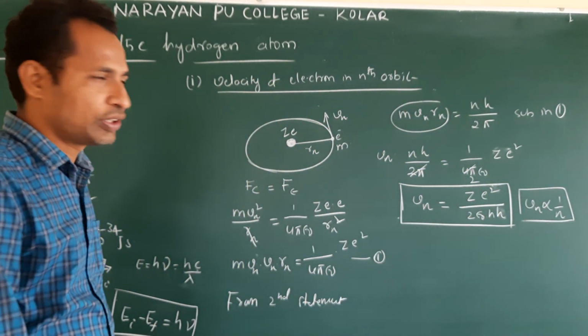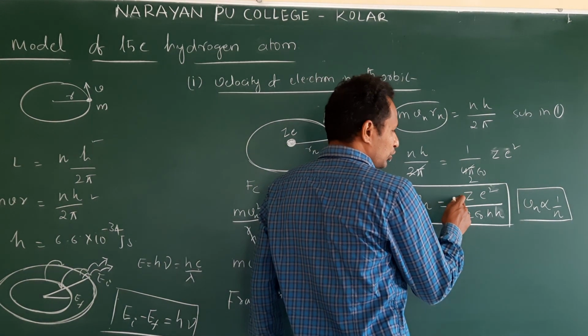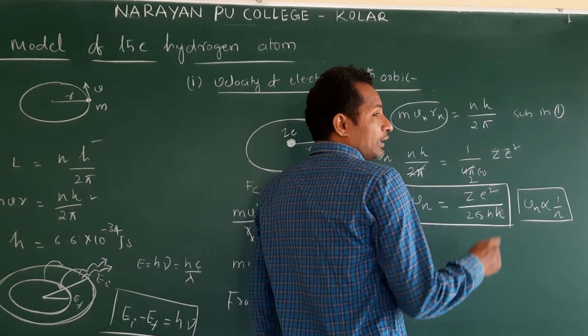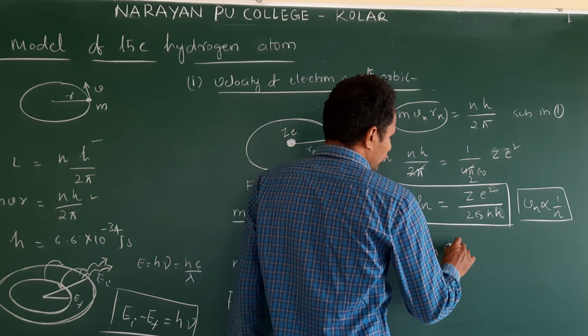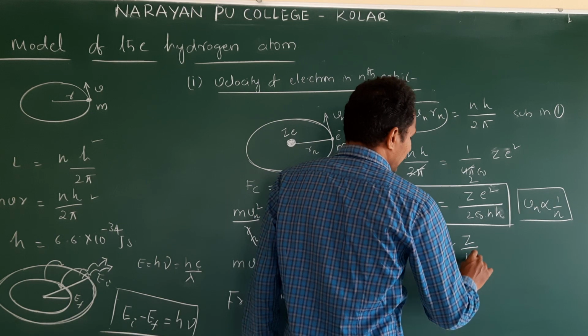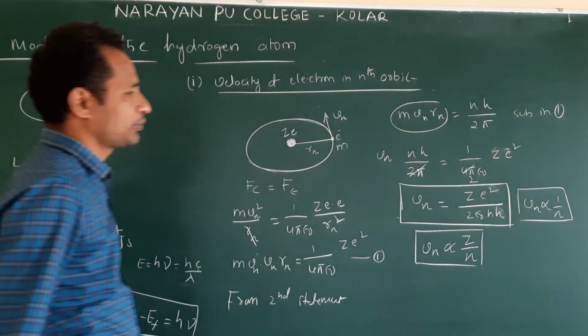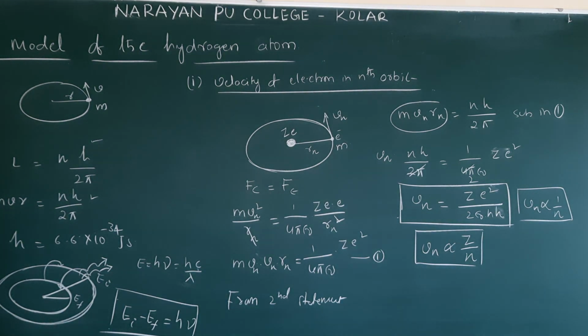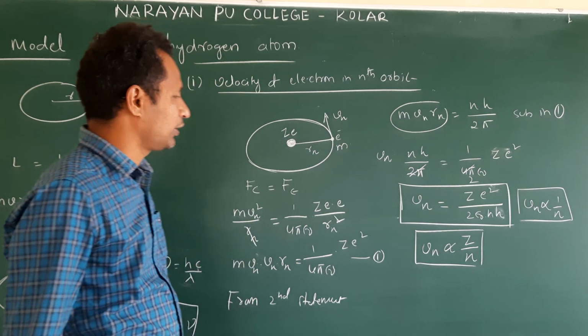Okay? For competitive exams, if they ask about the hydrogen atom, substitute Z is equal to 1. Other than hydrogen, how do you write the formula? Vn is proportional to Z by n. These two are for the competitive exams. Right? So, this is the velocity of electron in nth orbit.